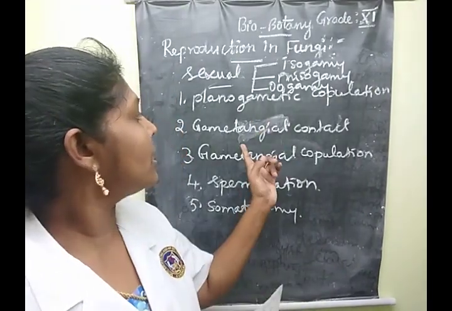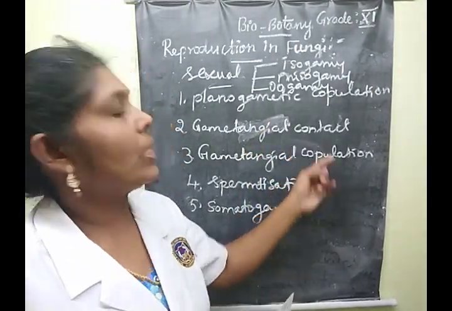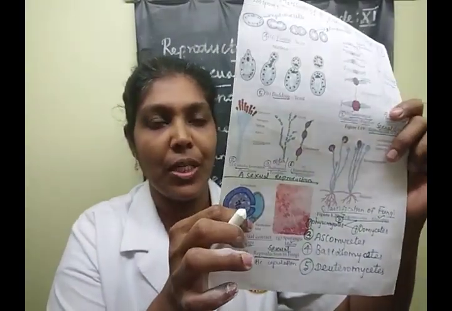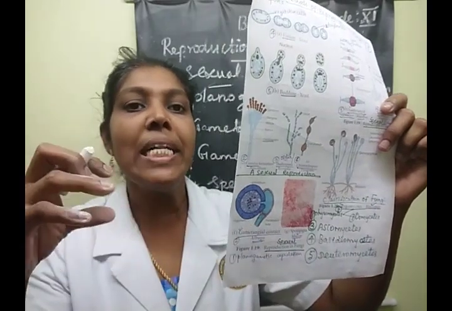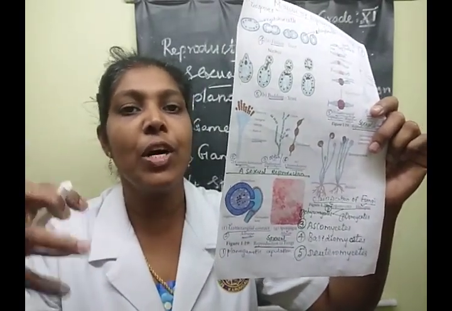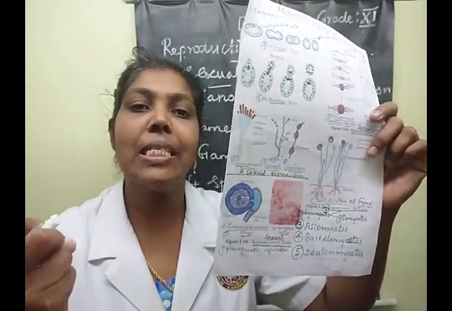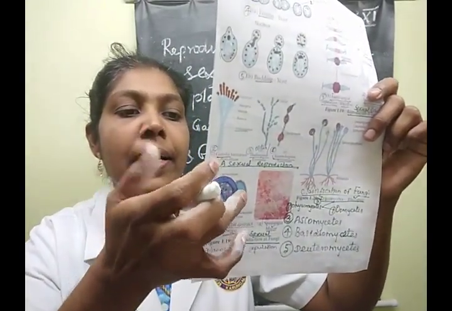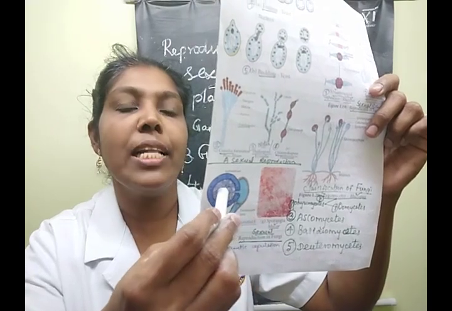Yes. The next one is gametangial contact. This is the diagrammatic representation of gametangial contact. In this method of sexual reproduction in fungal organisms, contact is established between the antheridium and the oogonium.